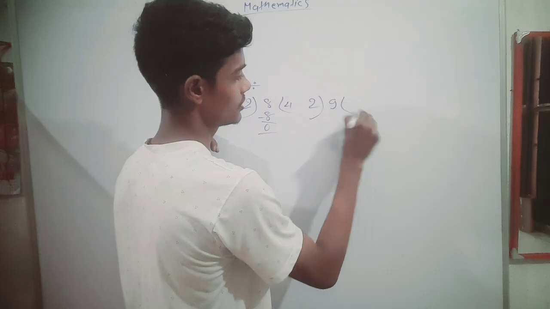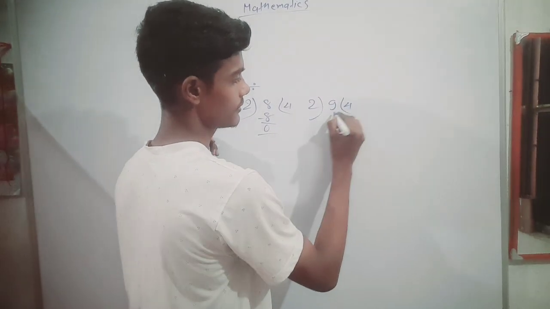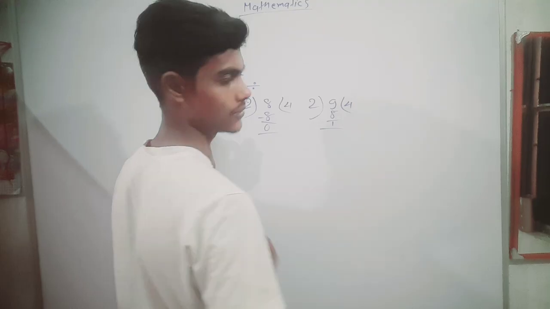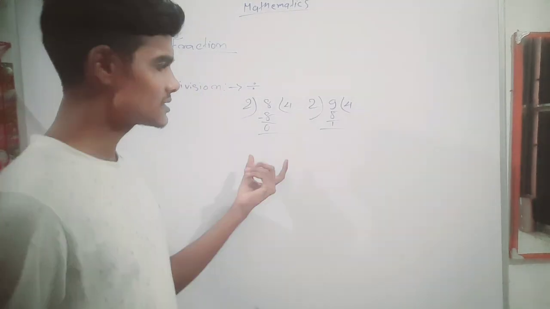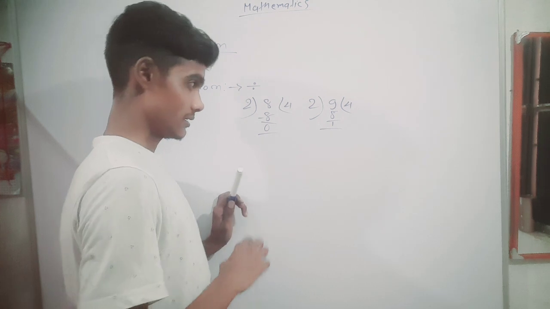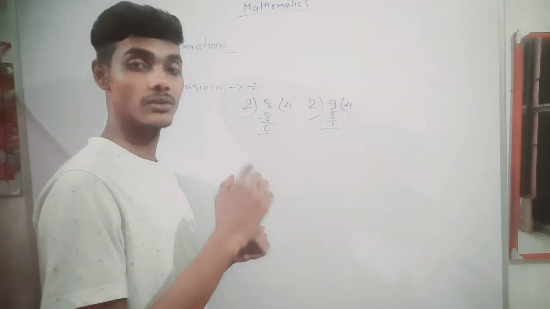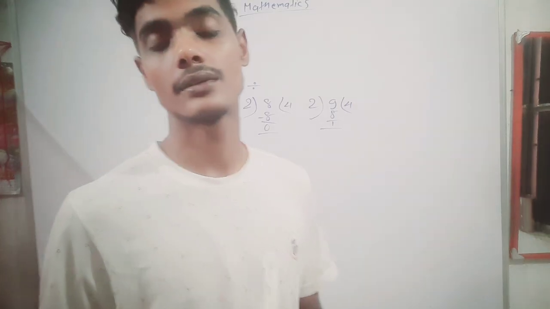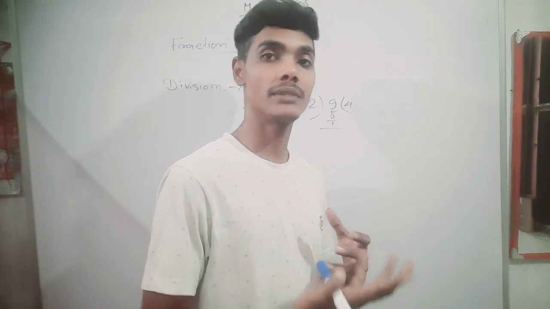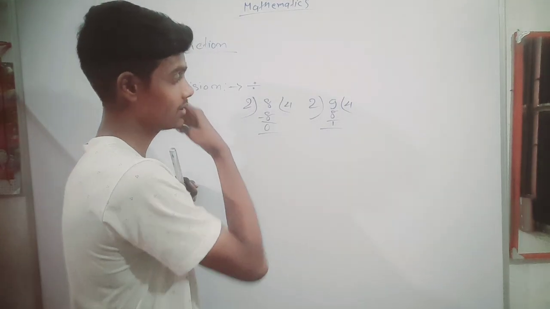Now if we divide 9 by 2, what will be the answer? 2 fours are 8, and we get a remainder of 1. Understand? This is division, and everybody knows about that. But in division we also have a second method by which I can write all these things.